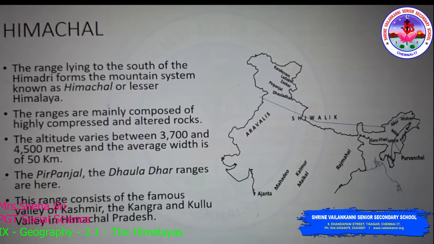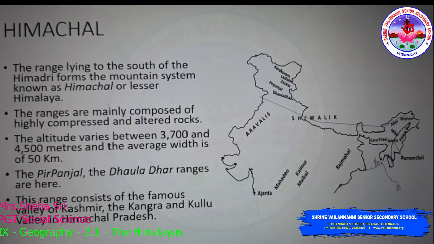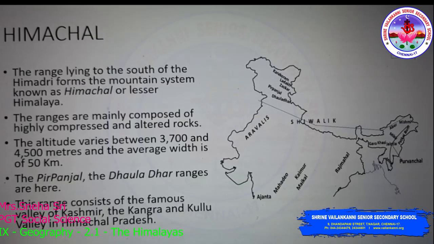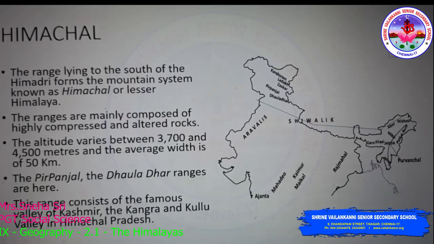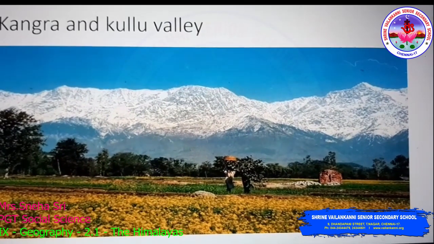The Pirpanjal and Dhauladhar ranges are present here. This range consists of the famous Valley of Kashmir, and the Kangra and Kulu Valley in Himachal Pradesh.